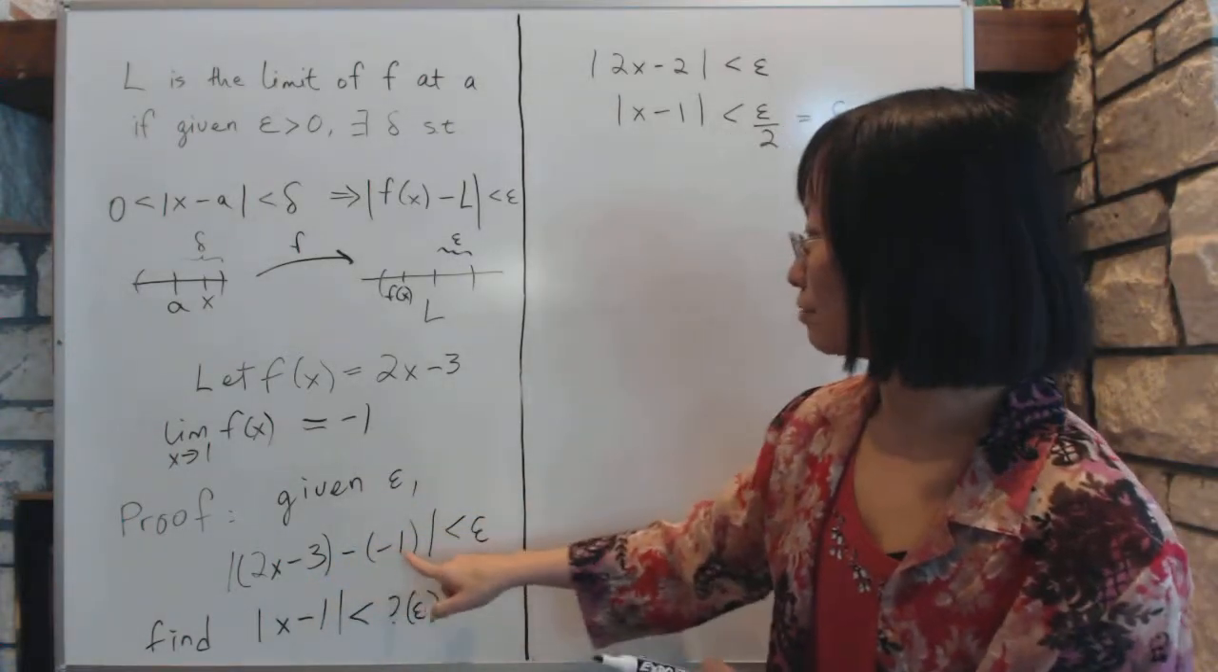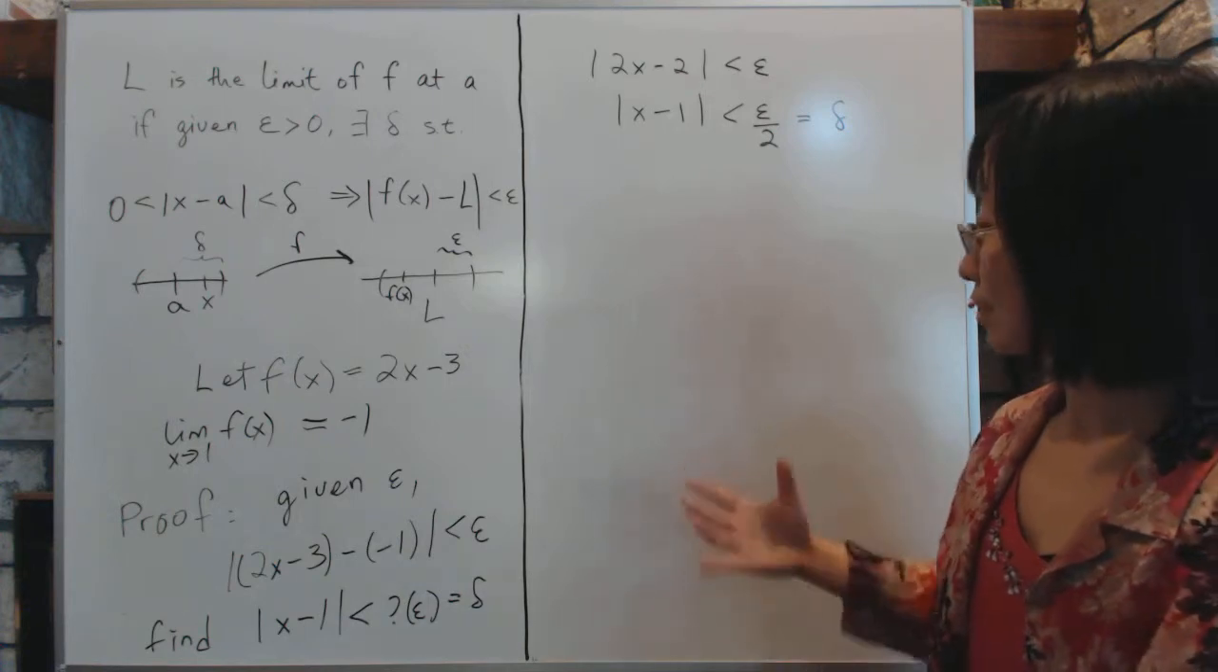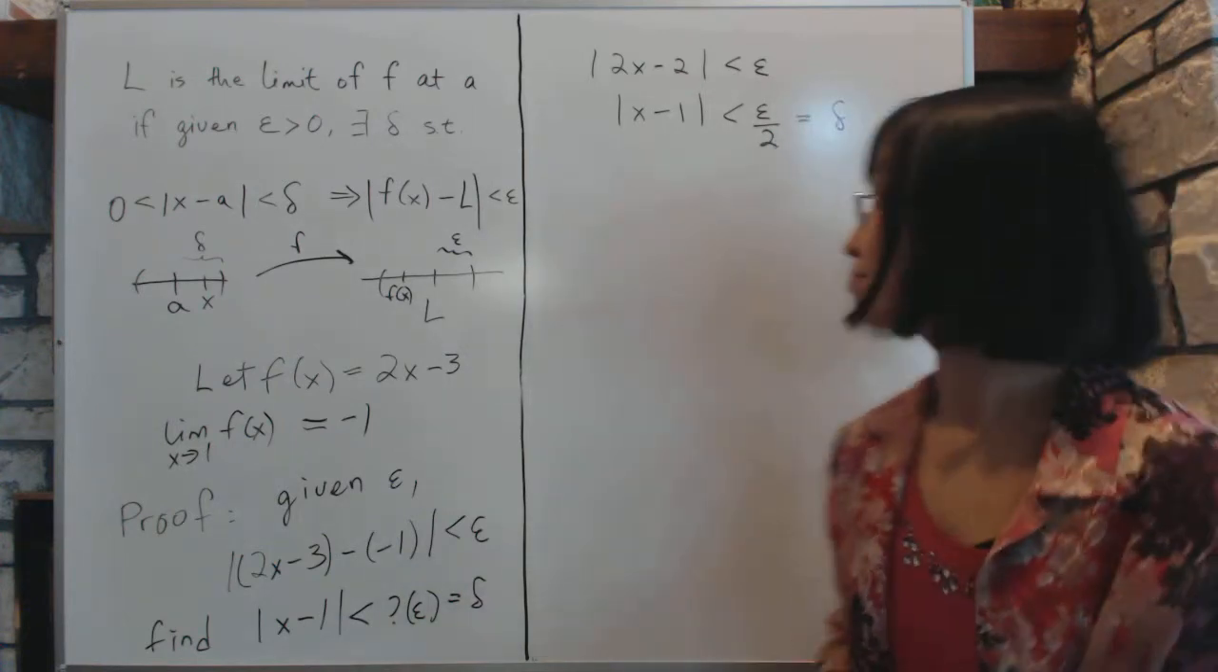And therefore, the conclusion of this proof is that as long as delta is epsilon over 2, then f of x minus L is going to be less than epsilon. And that concludes our formal proof.